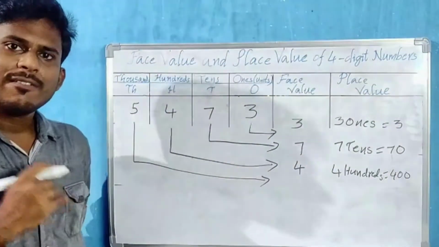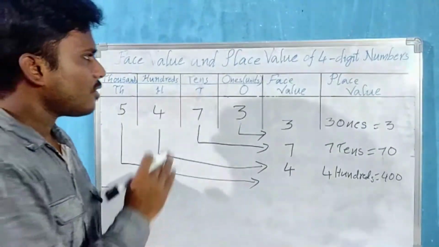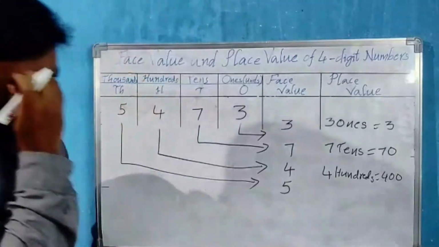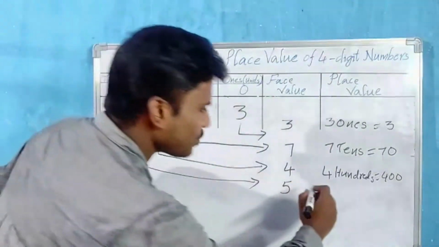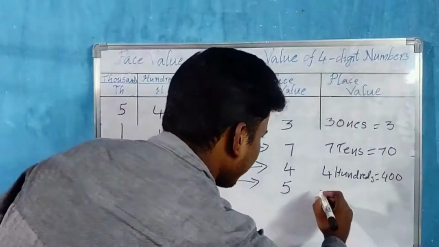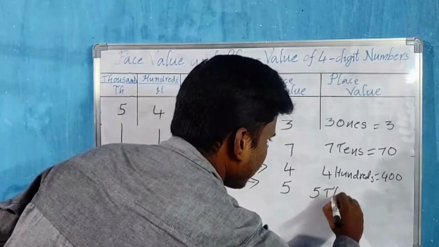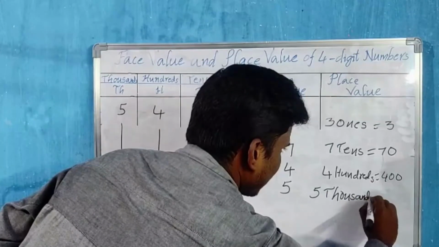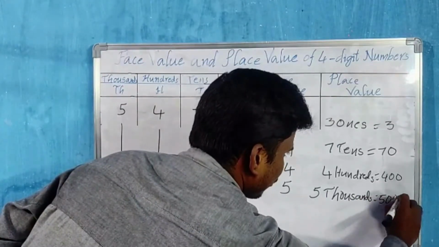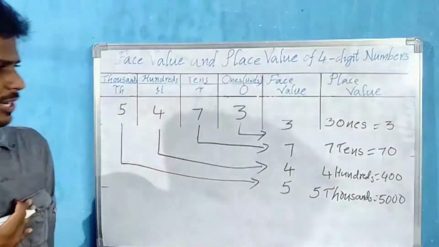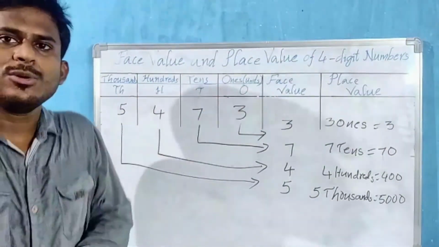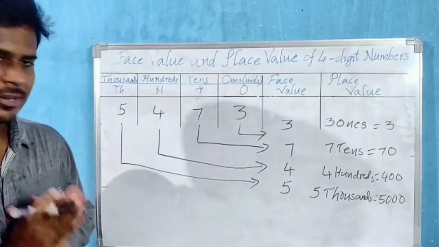Thousands place. Okay, 5 is in thousands place. So what is the face value? Digit itself, so 5. And the place value is 5,000. In this way, the face value and place value of a number can be written.